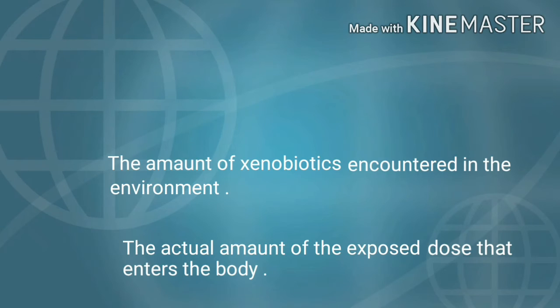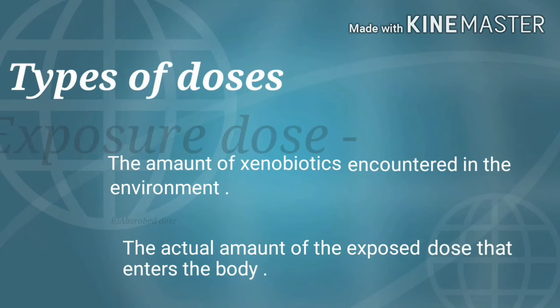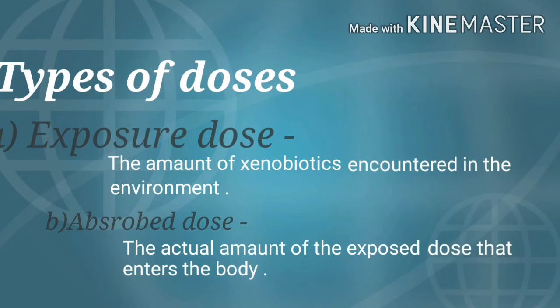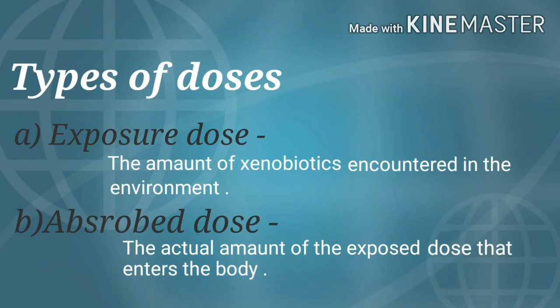And let's see the types of doses. There are basically 6 types of doses. First is the exposure dose, the amount of xenobiotics encountered in the environment. And second is the absorbed dose, the actual amount of the exposed dose that enters the body. The various doses or toxic substances enter our body by various routes, orally, intravenously, or by injection. The various toxic substances, food poisoning.